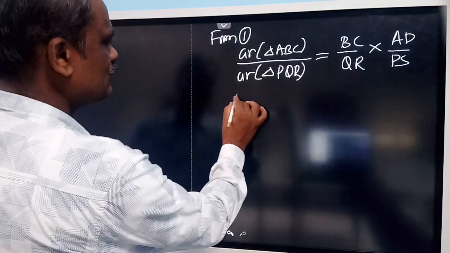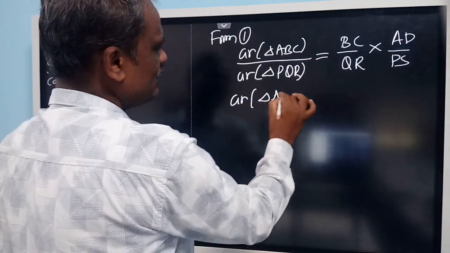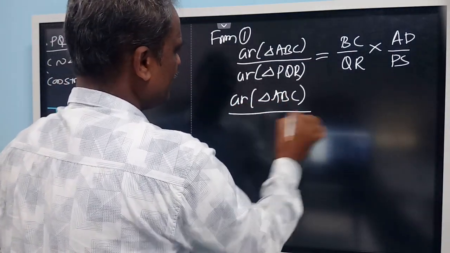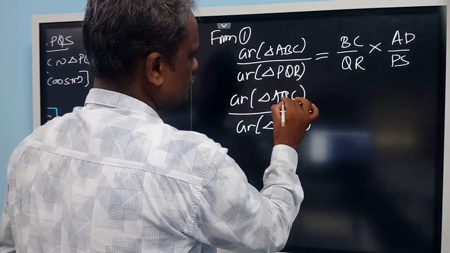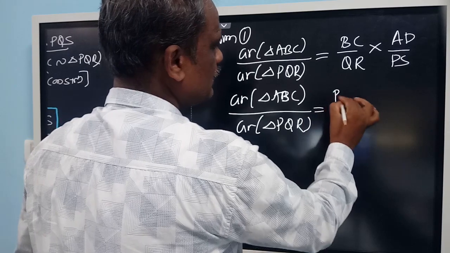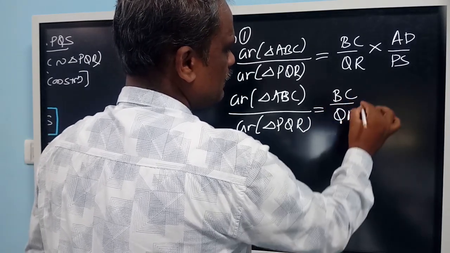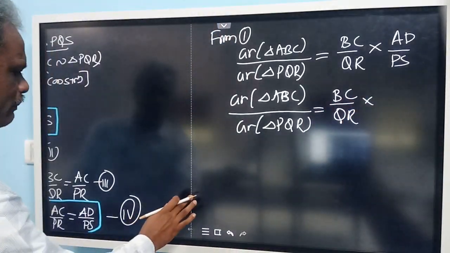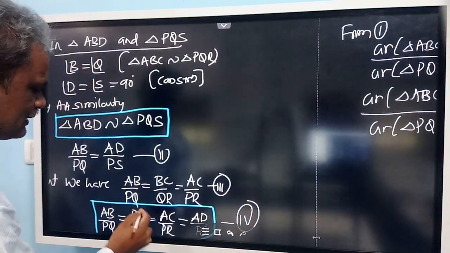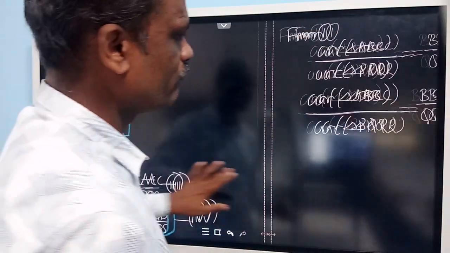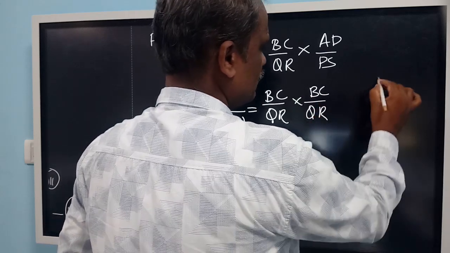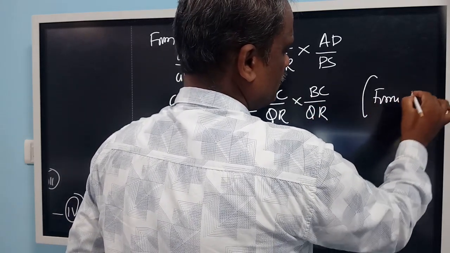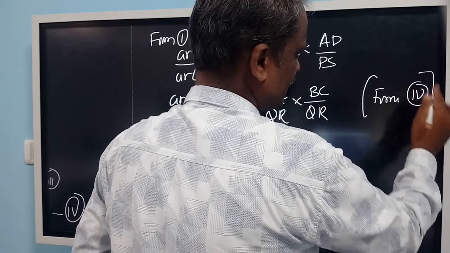From 4, area of triangle ABC divided by area of triangle PQR is equal to BC by QR into, instead of AD by PS, let me write it as BC by QR. This is from the fourth equation.